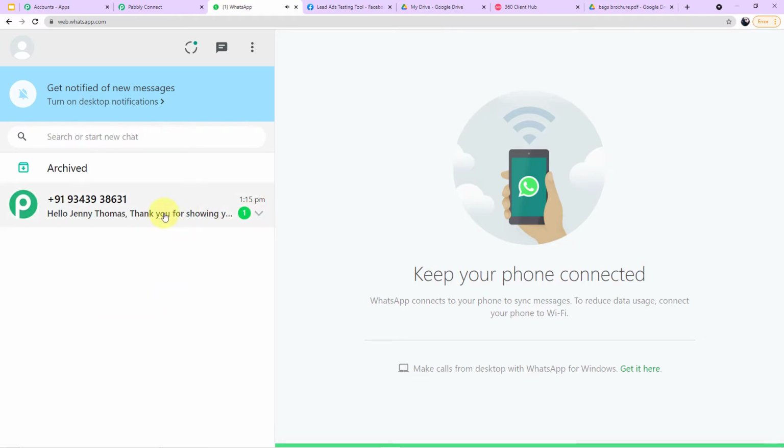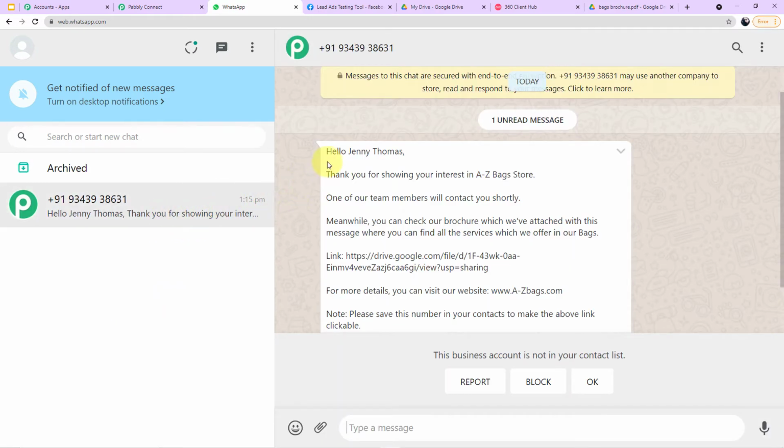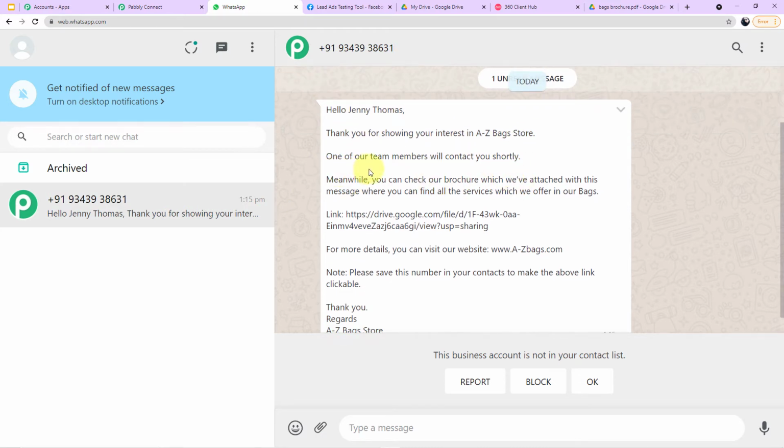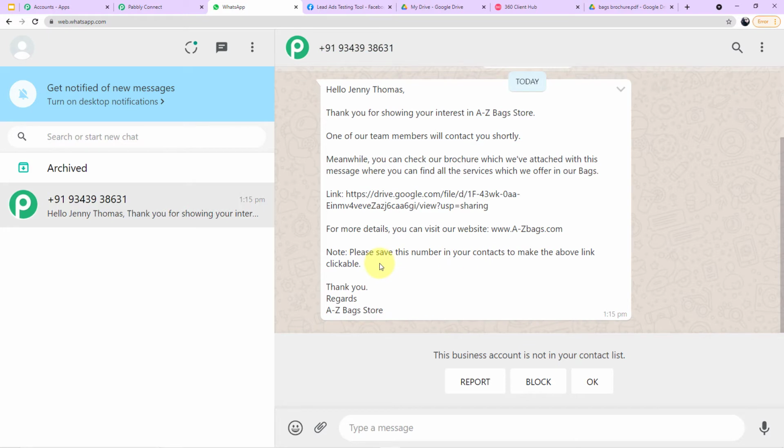As you can clearly see, a message has just arrived which says, "Hello Jenny Thomas, thank you for showing your interest in A to Z bag store. One of our team members will contact you shortly. Meanwhile, you can check our brochure which we have attached with this message, where you can find all the services which we offer in our bags. Link has been given below, so this is the link. For more details you can visit our website www.atozbags.com. Note, please save this number in your contacts to make the above link clickable." That's why the link is not clickable, because I haven't saved the number. "Thank you, regards, A to Z bag store."